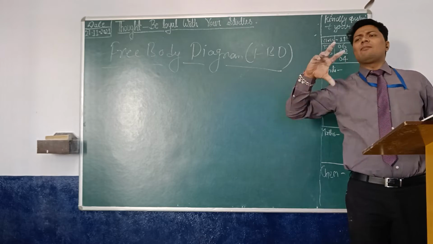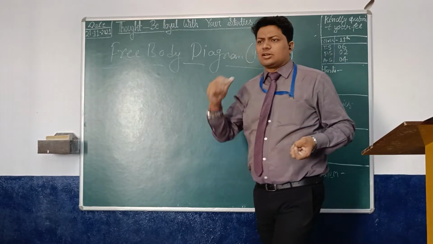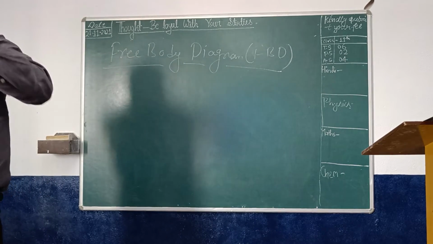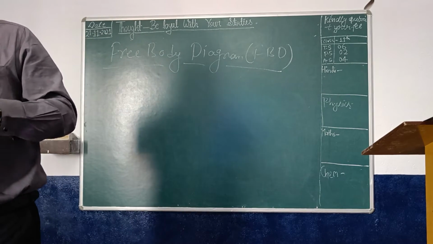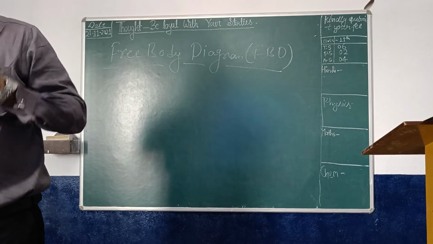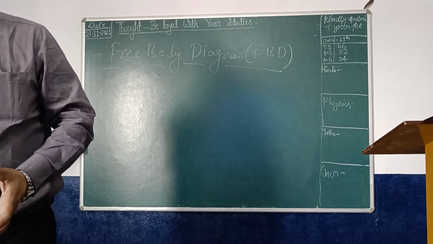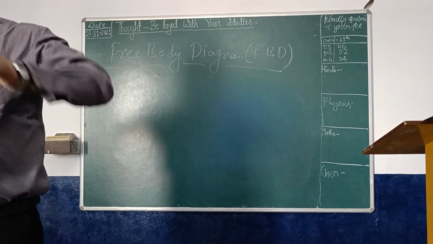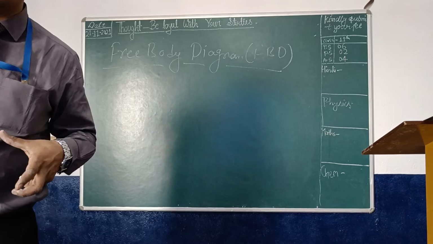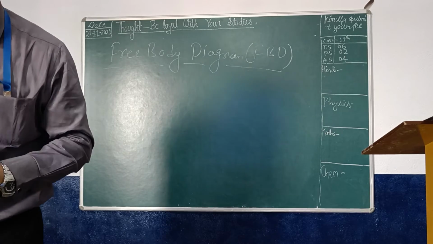A single body can be a part of a system. This room is a body and this building is a system. Room is a part of the building. If you talk about the whole earth, this building is a part of the earth. Means earth is a system.